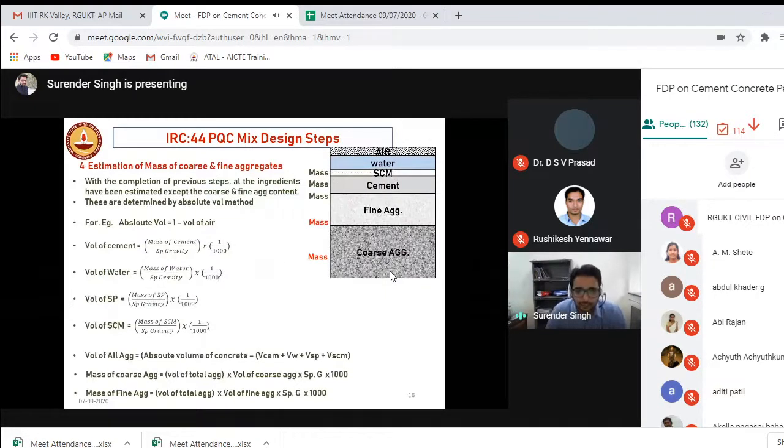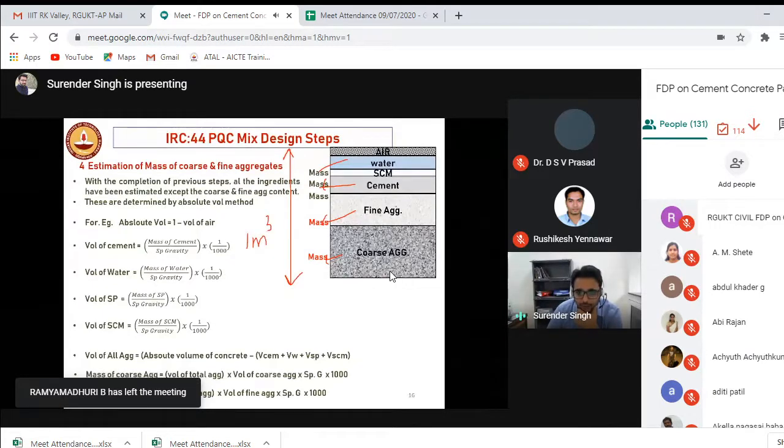Okay, now the twist here: you have calculated the water, mass of the fly ash, mass of the cement. Now you don't have the mass of the fine aggregate and mass of the coarse aggregate. How to calculate it? So there is an approach. Let us assume that you are designing a concrete of 1 meter cube.